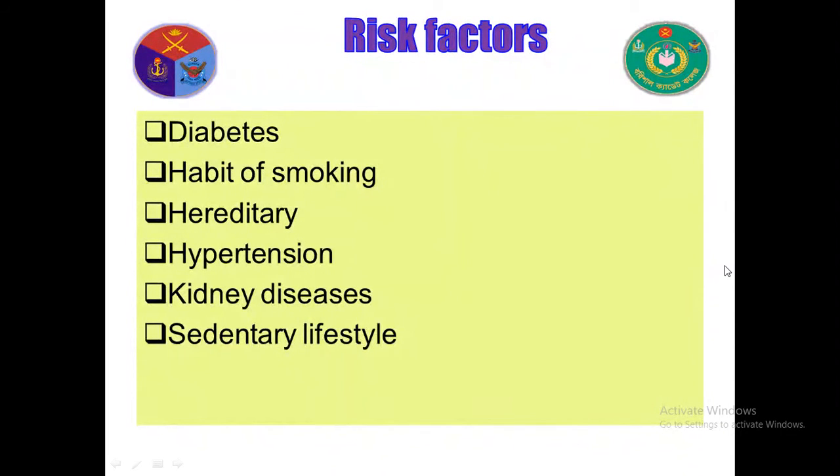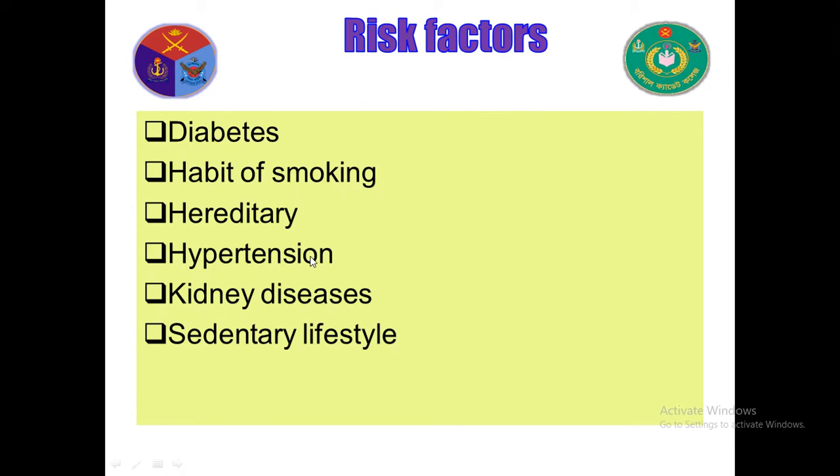Risk factors: diabetes. Those who are diabetic patients are at risk of this disease. Habit of smoking. Smokers are affected by the disease. Hereditary. This disease is transmitted by genes. So if someone's family is affected by the disease, they can also be affected easily.